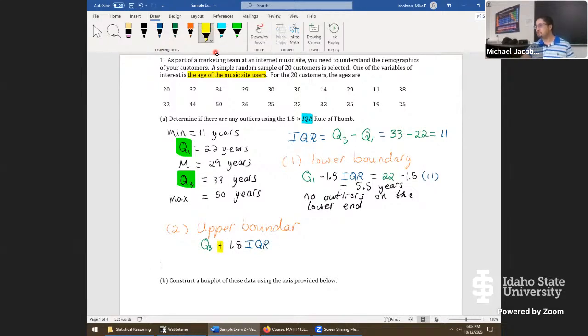So really there's just two changes: the plus here for the upper boundary versus the minus for lower boundary, and quartile 3 for upper versus quartile 1 for lower. The rest of the formula goes in exactly the same way. So next, substituting quartile 3 for 33 years, we'll add 1.5 times 11 for the interquartile range.